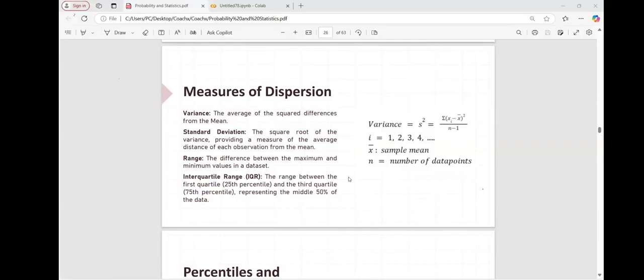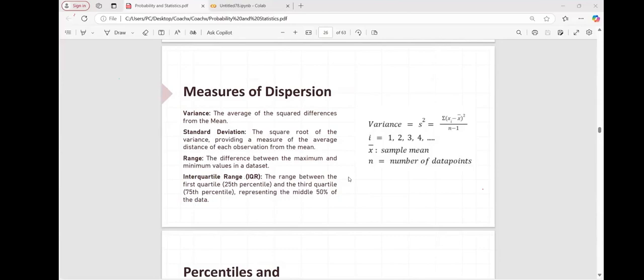Now, how to check the measure of dispersion, the measure of spread? There are some measures mentioned in statistics that we need to study. The first is variance, the second is standard deviation, and then the range and the interquartile range. Variance is the average of the squared differences from the mean.